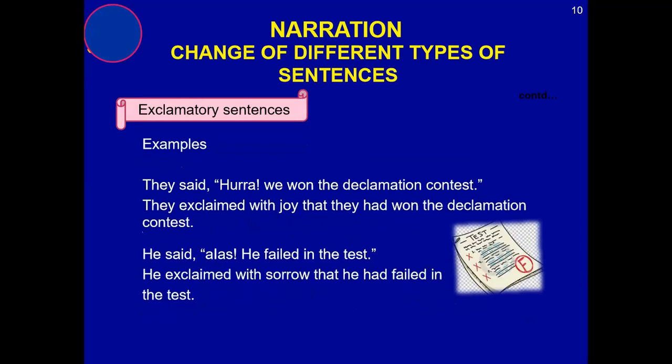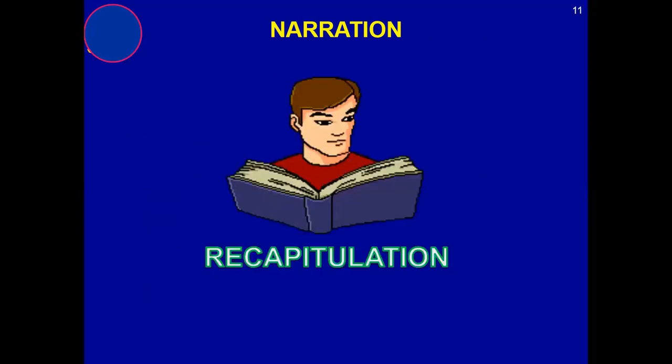He said, "Alas, he failed in the test." He exclaimed with sorrow, because here "alas" means something has been lost, something which is not happy. The speaker is not happy with "alas, he failed in the test." So he exclaimed with sorrow. Or maybe you may go along with, he exclaimed with grief that he had failed in the test. So for exclamatory sentences, you can see that we need to use exclaim with joy, happiness, sorrow, grief, etc.